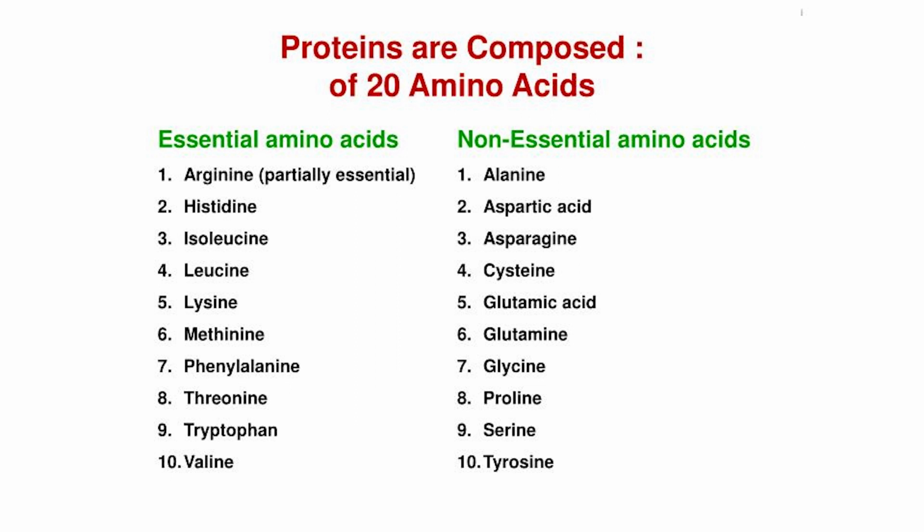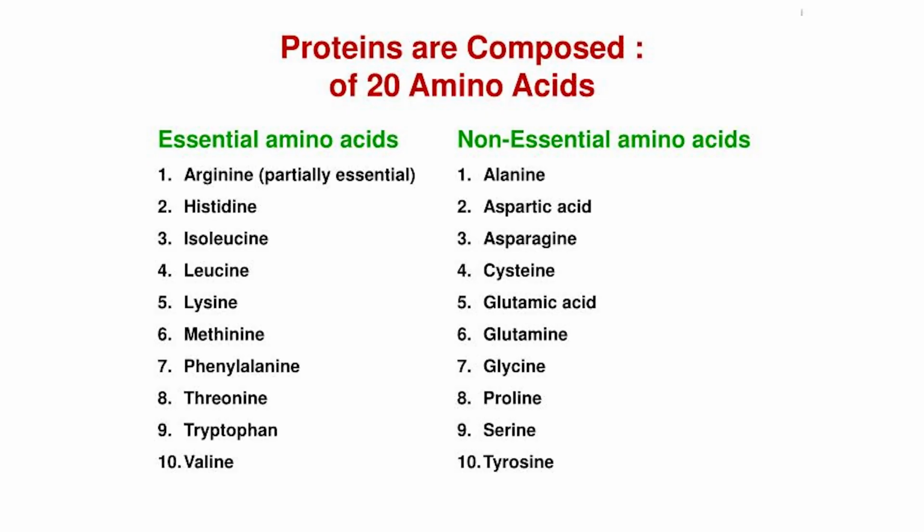We can categorize these amino acids into 2 categories. Plants are capable of synthesizing all 20 amino acids, but animals are not capable of synthesizing some of them. These are known as essential amino acids, which human beings and animals have to supplement through plants.